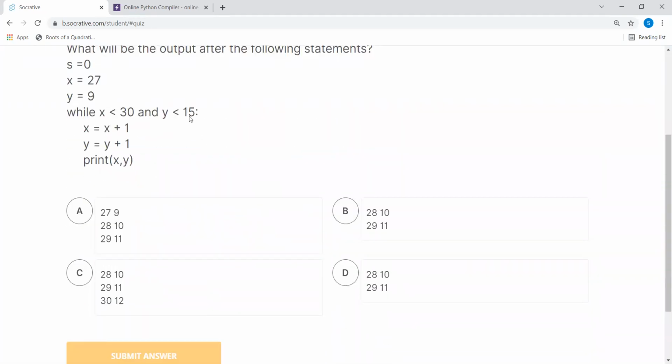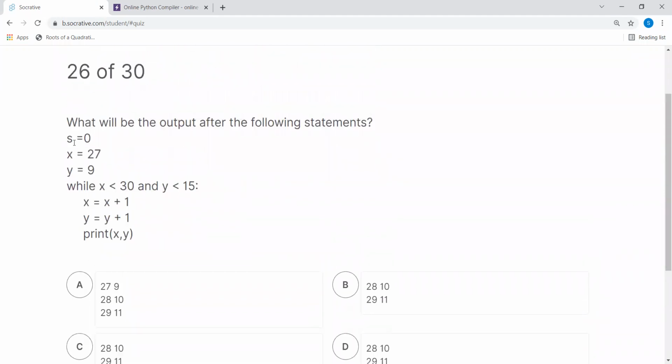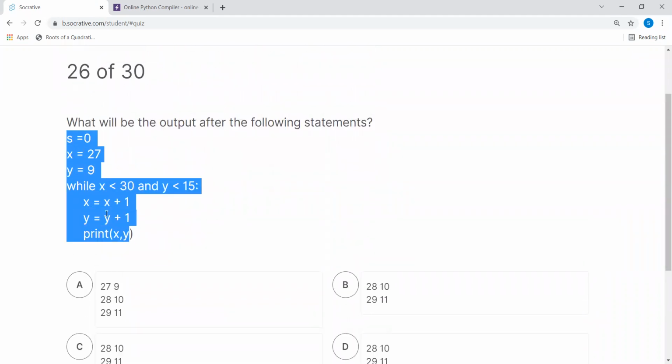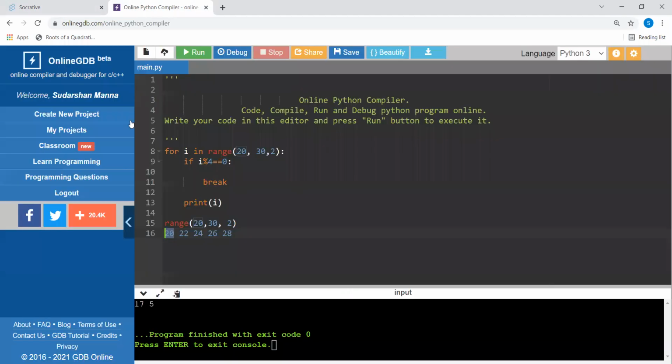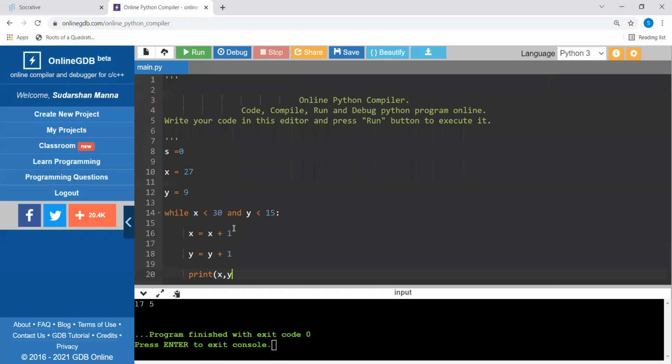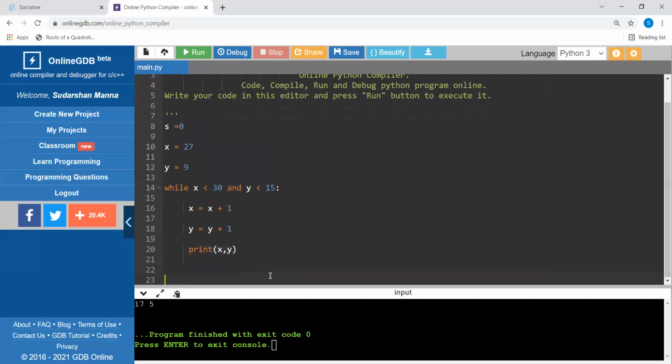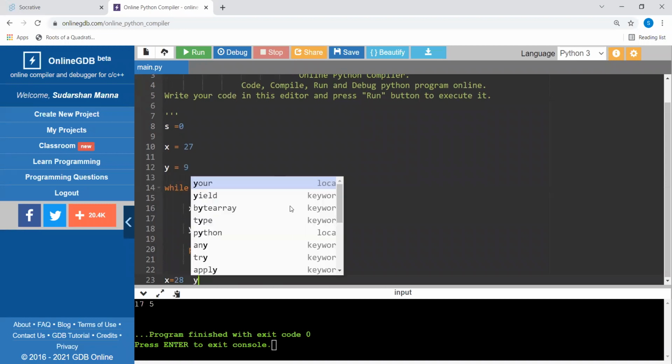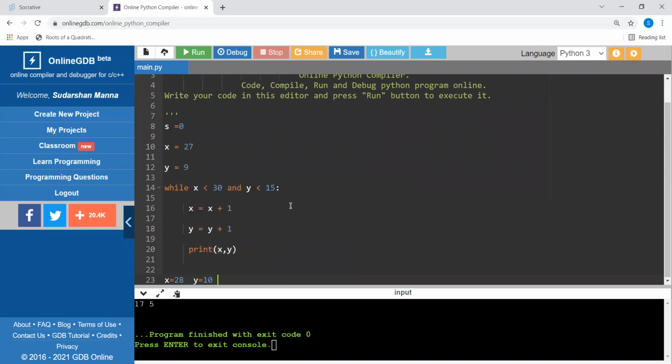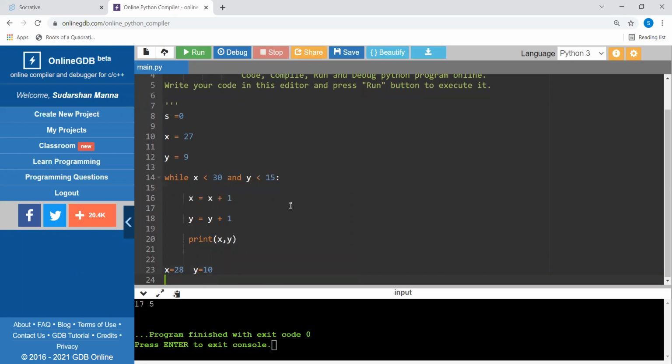Now we are coming to this one, question 26. Let's do some work. We do a dry run of this one and see which answer is correct. We have a condition here: x less than 30, y less than 15. Initially x is 27 and y is 9. Both conditions are satisfied, so x equals x plus 1. The x value becomes 28 and y becomes 10. Both are satisfied, and it prints 28, 10.